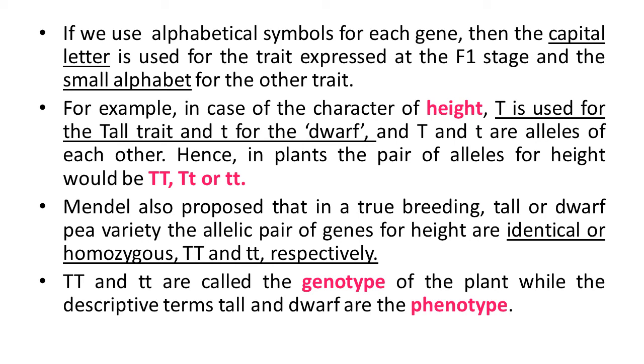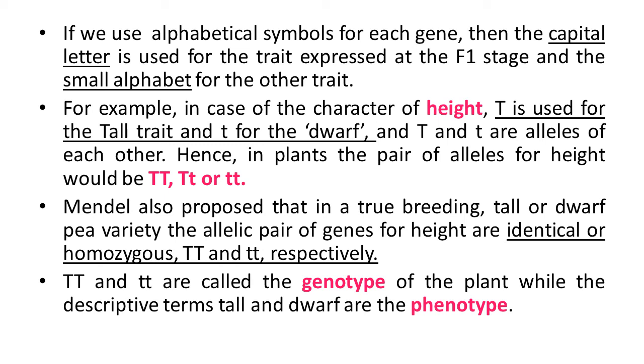For tall, for example, both are capital, that is capital T, so both alleles are the same, identical, that's why it is homozygous. And for dwarf also, if we take both small letters, small t, it is also a similar kind of allele, both are small, that's why it is also homozygous.